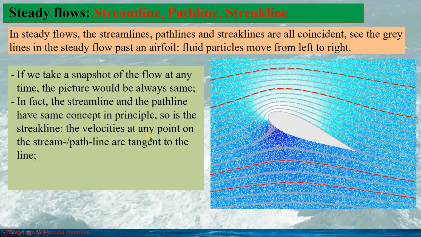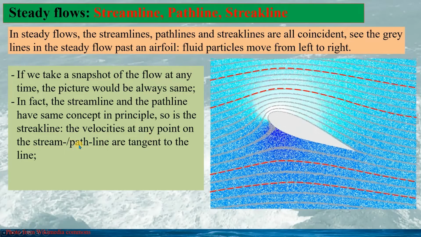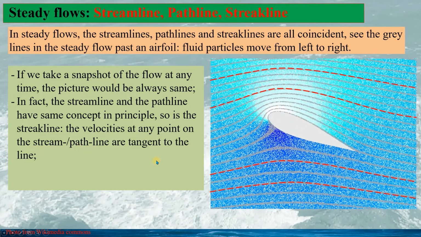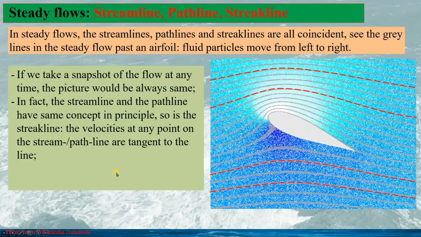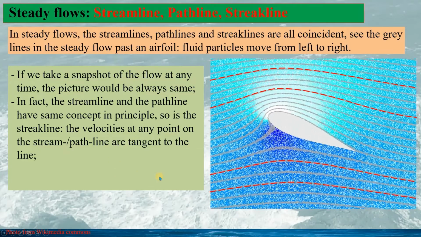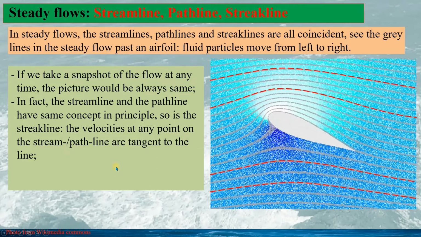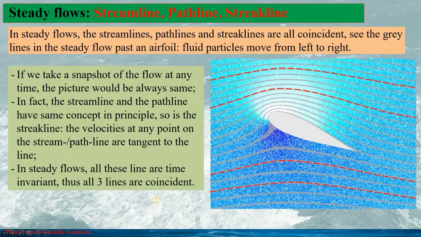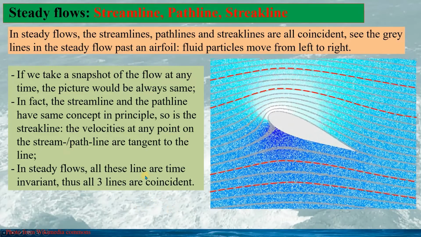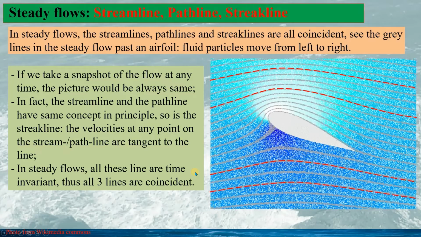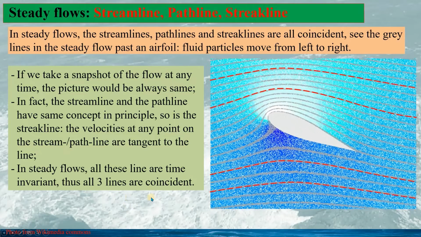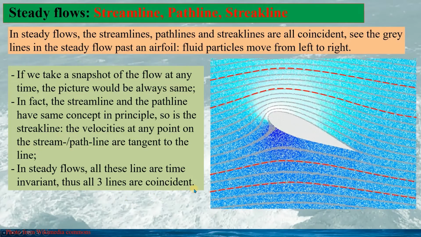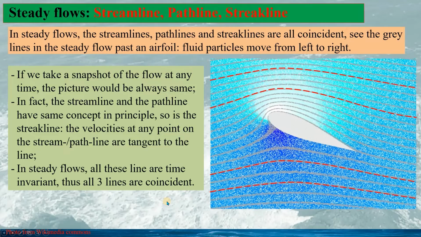The velocity at any point on the streamline or the path line is tangent to the lines, based on the definition or the dynamics of the lines. And in a steady flow, all these three lines are time invariant, thus all three lines would be coincident.